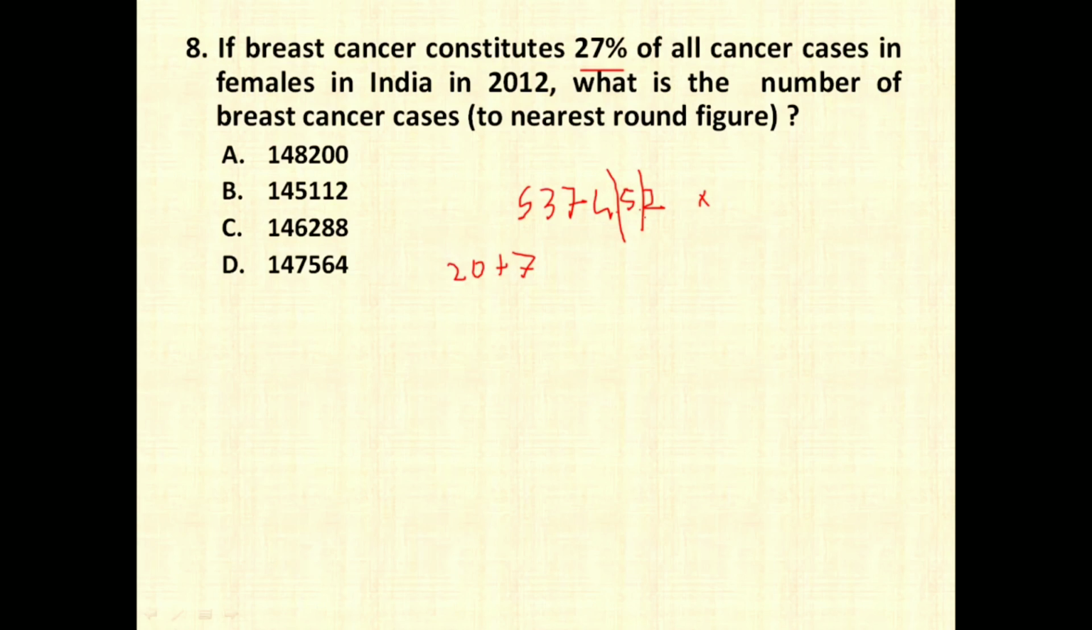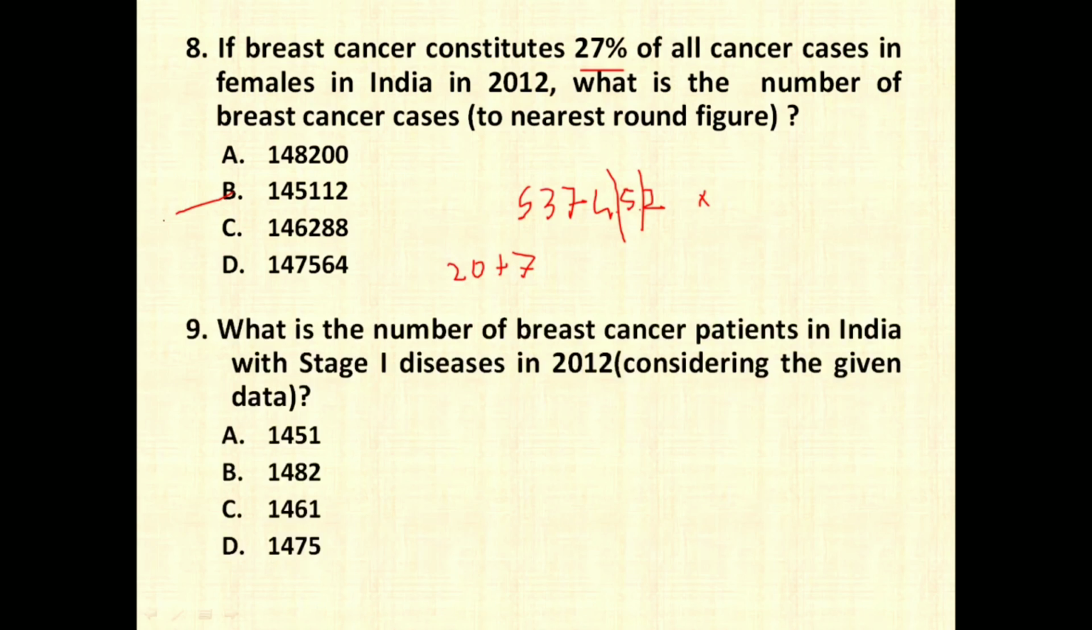So 1% is 5374.52, and 10% is 53745.2. So 53745.2 plus again 53745.2 plus 5374.52 into 7. When you add all these things, you are going to get a nearby value of 1,45,112.